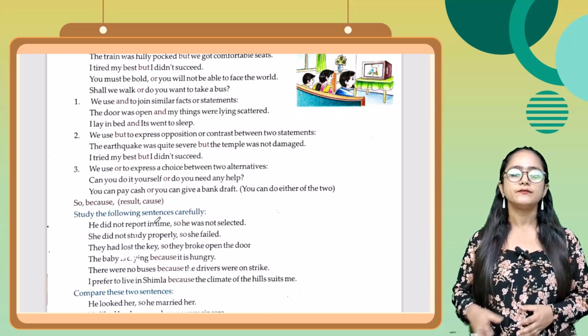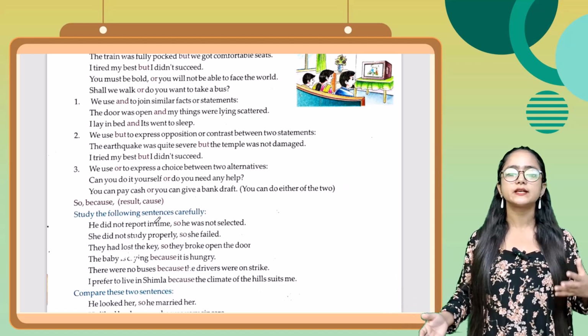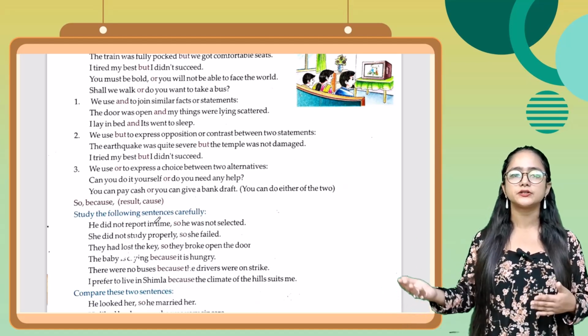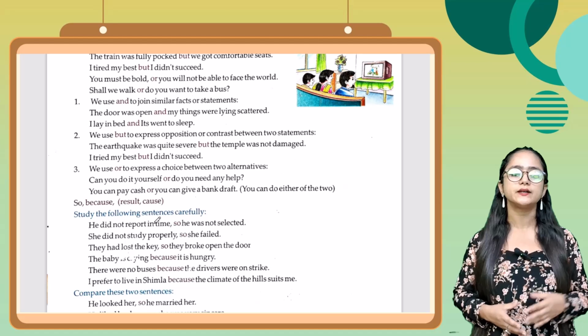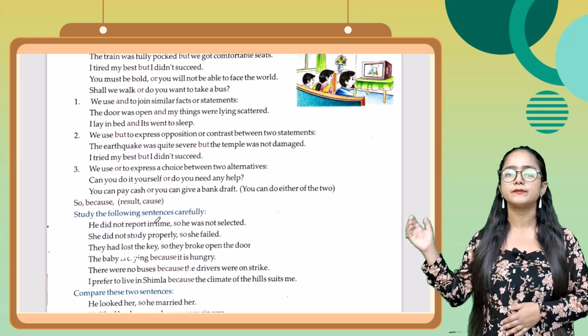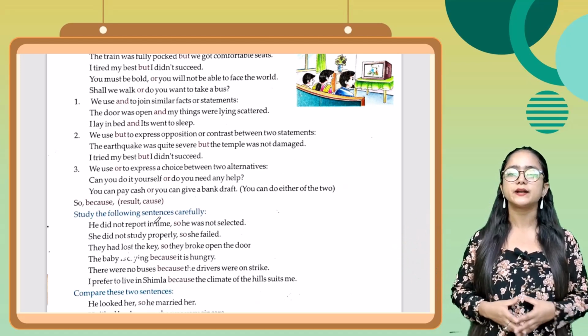Next thing, we use but to express opposition or contrast between two statements. दो statements के बीच में opposition show करने के लिए हम but का use करते हैं, जैसे कि the earthquake was quite severe but the temple was not damaged. I tried my best but I didn't succeed.